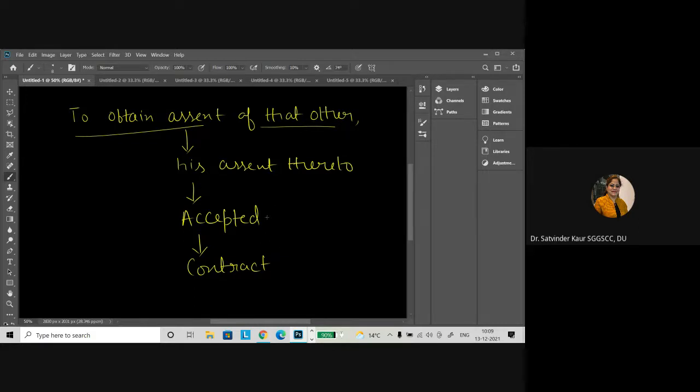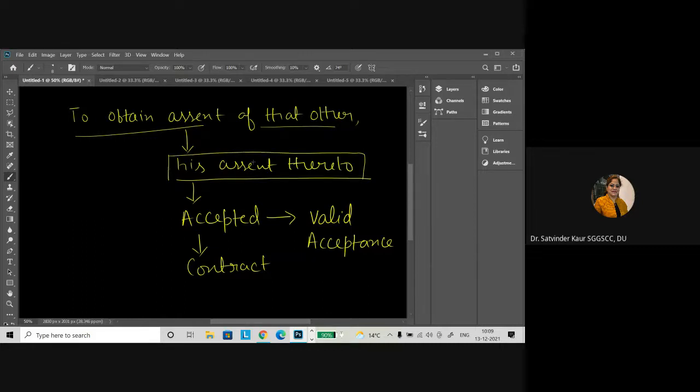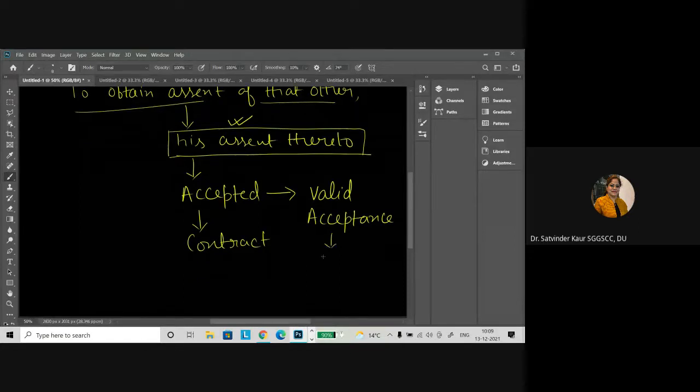So now when we talk about acceptance, it is required to be a valid acceptance. When we use the word that he gives his assent thereto, it is said to be accepted. So the requirement of this assent, beta, is that it should carry all the essentials of valid acceptance as per your Indian Contract Act 1872.